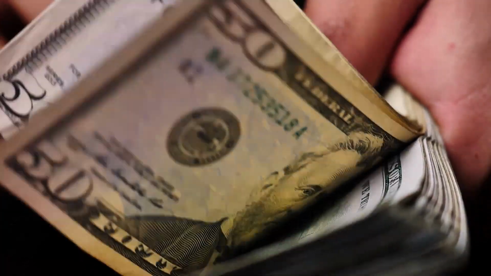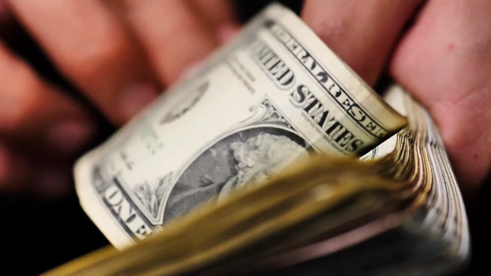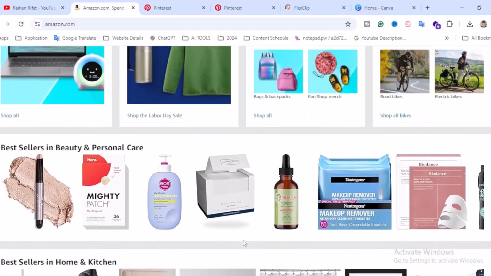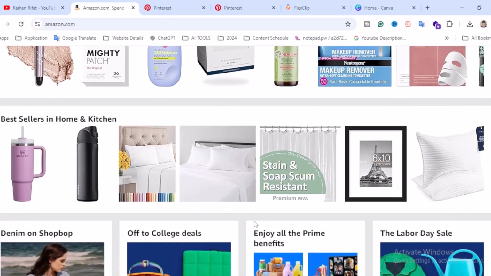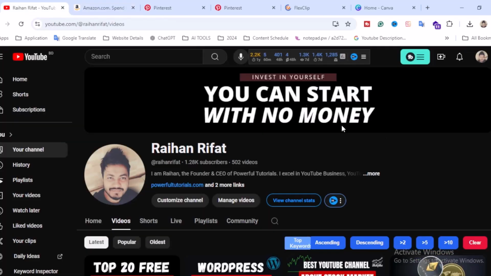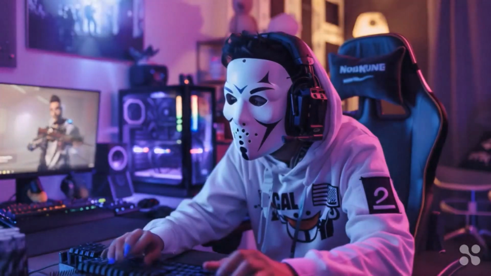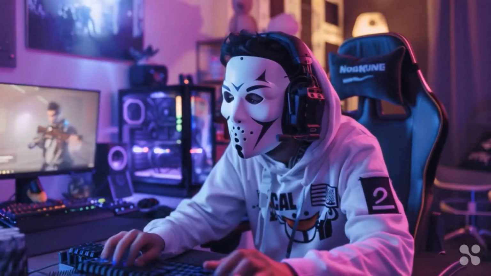I will show you the proof of how people are working and how they're making money. Don't worry, you don't need to spend any money, just spend your time. That's why my slogan is invest in yourself. You can start with no money. In 2024, there is no need to spend money. You just have to invest yourself.